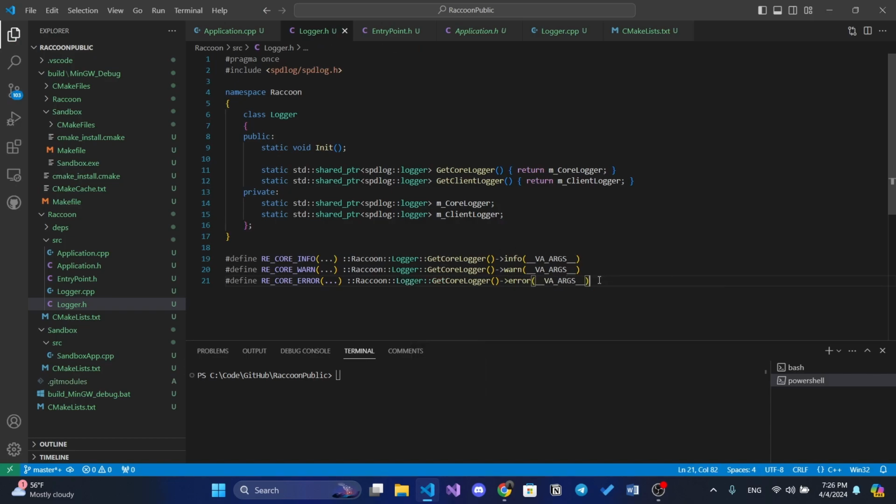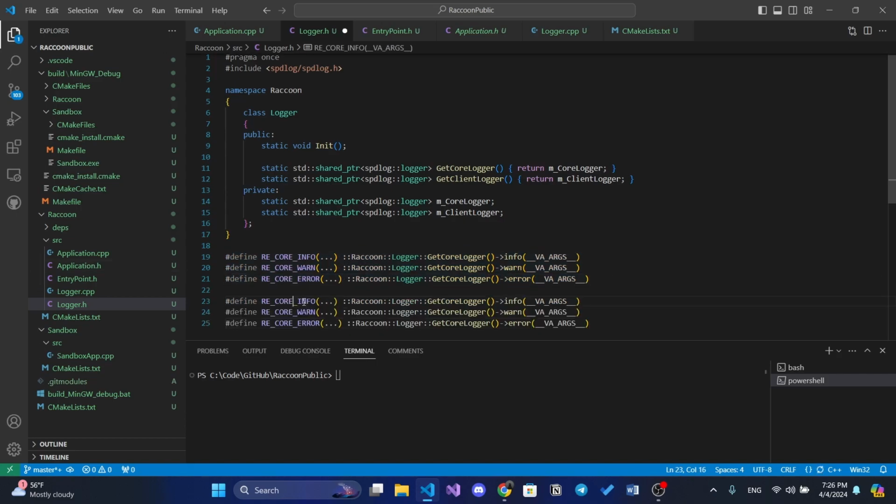And also we should have the same stuff for client logging. So, client. But I don't like, should we have a client? Maybe we will just use, because honestly, our client is just a user of our engine. He just wants to type like Raccoon engine info. Yeah. So that's a client. So core is okay.